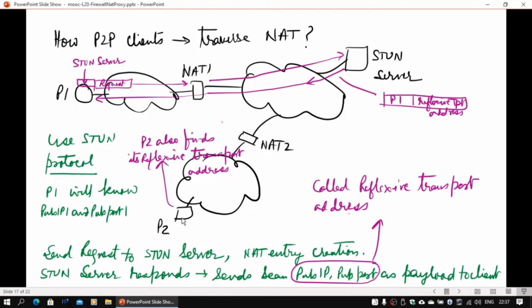For their user ID to public node ID to public IP address mapping, they can always put it in a repository. Then they can find out the node ID from the user ID, and from the node ID the corresponding reflexive transport addresses, and do peer-to-peer communication. The only thing is, these two guys need to ensure that the UDP hole is punched in both the NATting firewalls by periodically sending packets out. The moment they stop doing it, they will be unreachable after that.